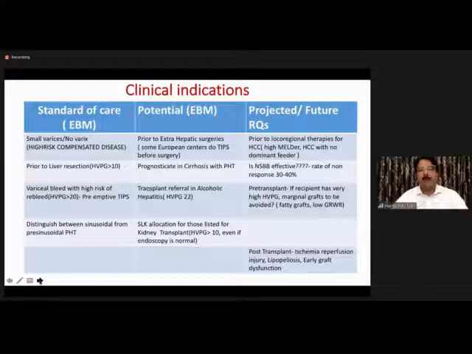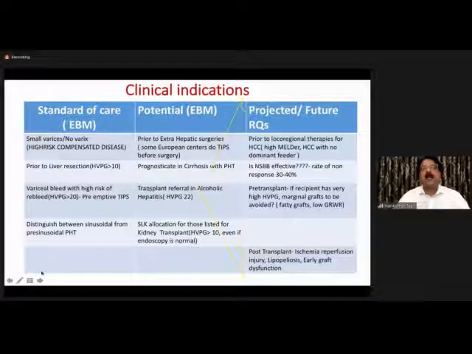And if you remember, 20 years back or so, there was only one clinical indication for HPPG, which was to distinguish between cirrhotic portal hypertension, which is sinusoidal portal hypertension, from pre-sinusoidal portal hypertension. The commonest one used to be NCPF. We don't see any NCPFs nowadays. But that was the only indication 20 years back.